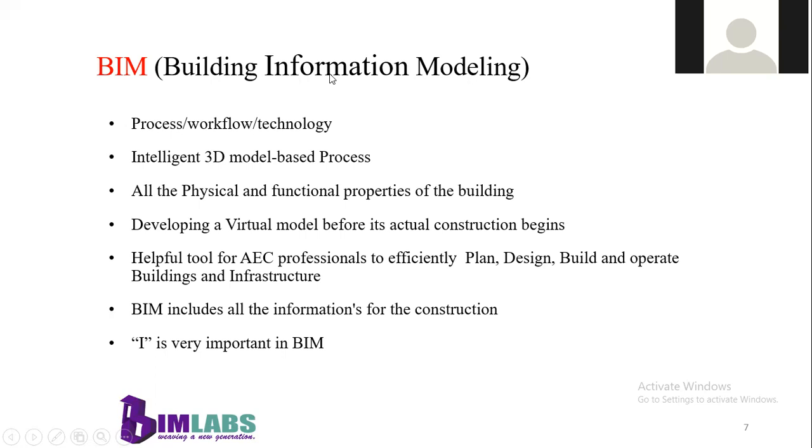Because it's not a technology, it's a process. In this process, we can collect the maximum information about a model, about a building or any infrastructure. That is the important thing in the building information modeling process. For conducting this process, there will be different steps, which I will explain later in the later slides.